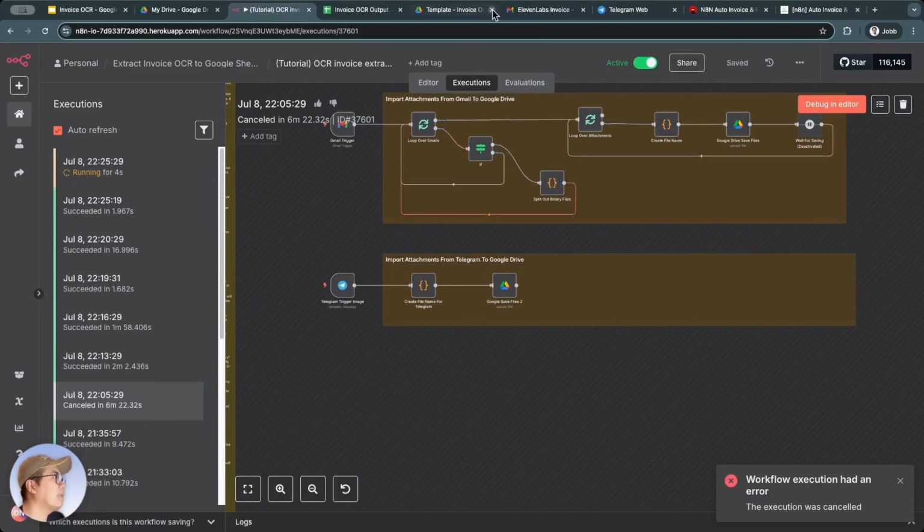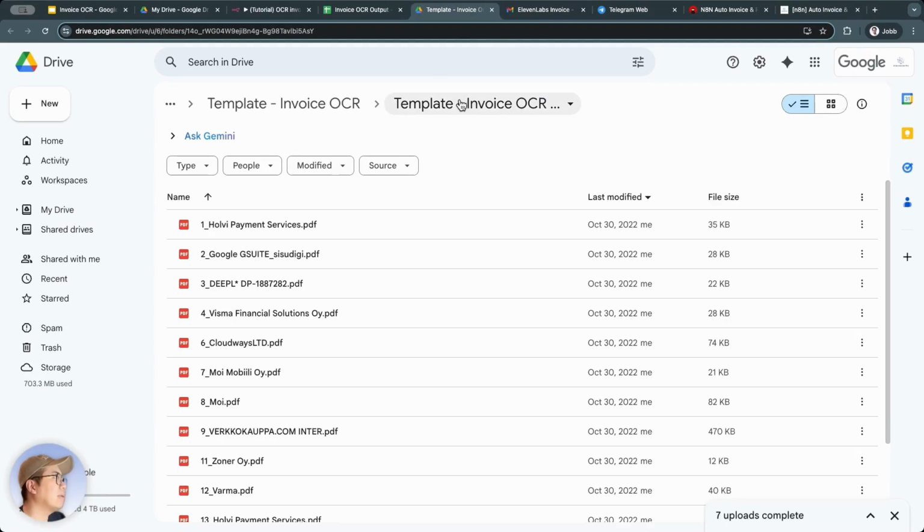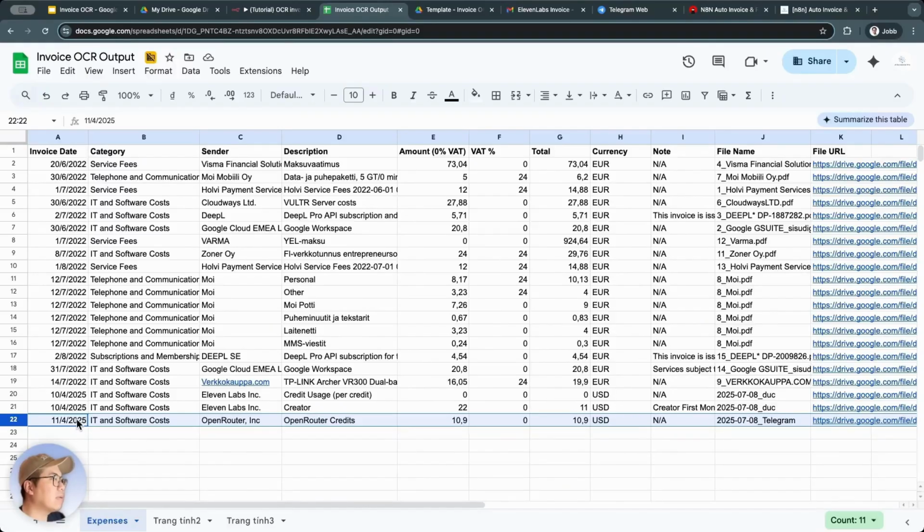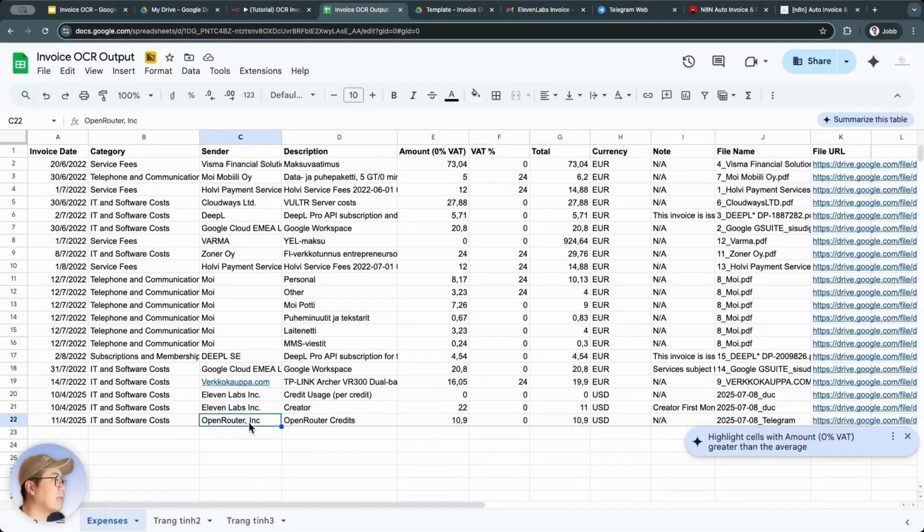Similarly, it will also push that invoice into our Drive folder, so the invoice will be indirectly uploaded to this Drive folder. Once it's in this Drive folder, it will trigger the main workflow on our N8N, and in the end, the information from that invoice will be read. And it extracts the information and pushes it into the spreadsheet file. As you can see, it just finished processing very quickly and has already retrieved the invoice information from OpenRouter, and the amount on this invoice is $10.9.